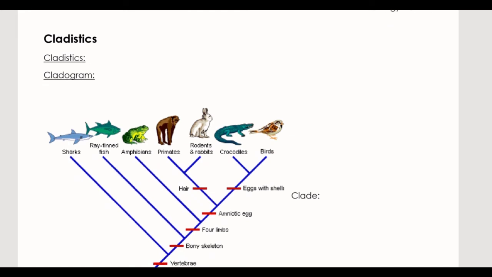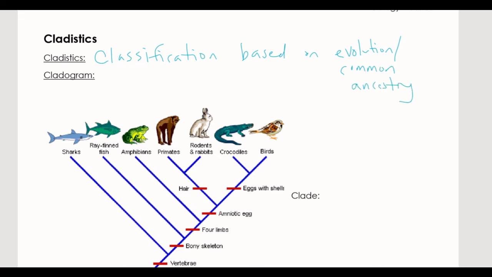All right, so the second half of this note today is cladistics. Basically that is a classification based on evolution and common ancestry. So this is putting that knowledge we have into a diagram form, and it's all about the common ancestor.